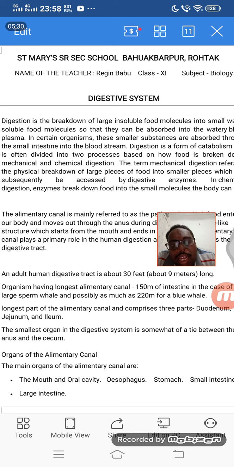And there are some organisms which have longer ones. It depends upon the body of the organism. For example, giraffes have a long neck, so they have a long esophagus when compared to other organisms. Blue whales and others are said to have the longest digestive system or alimentary canal.